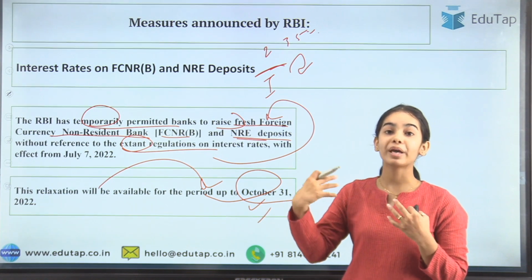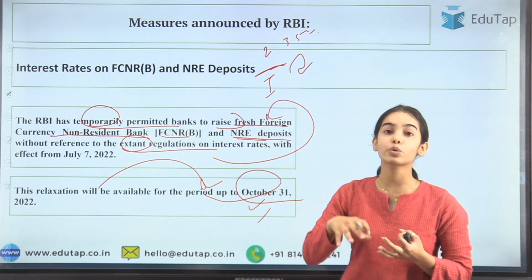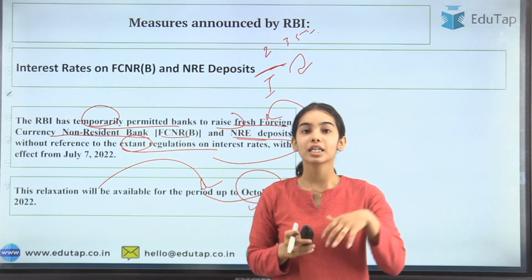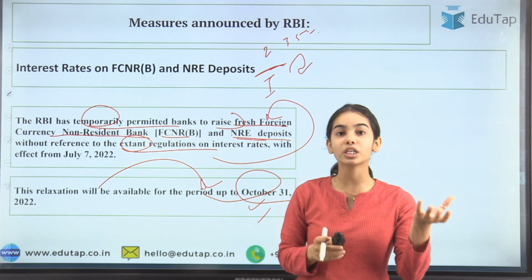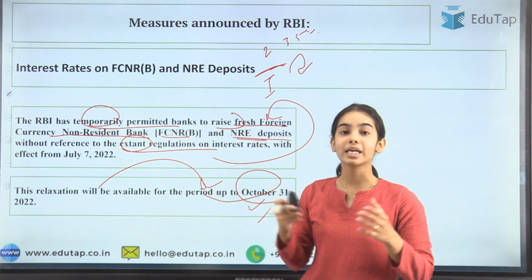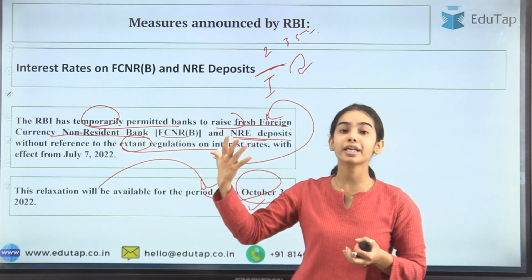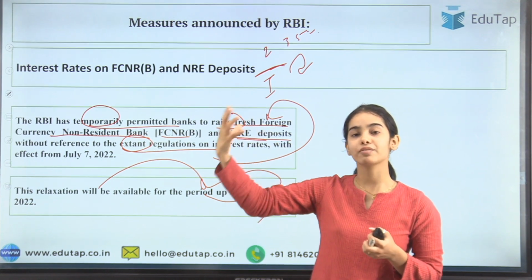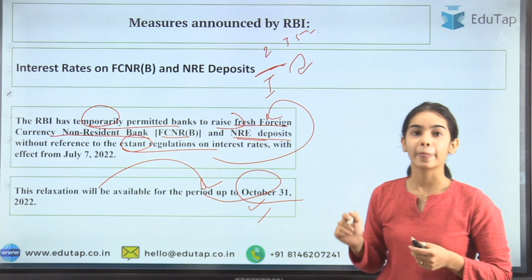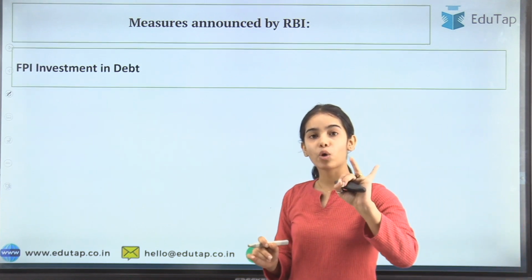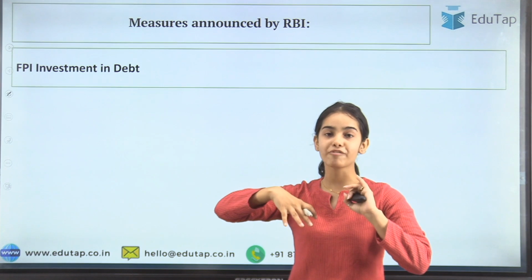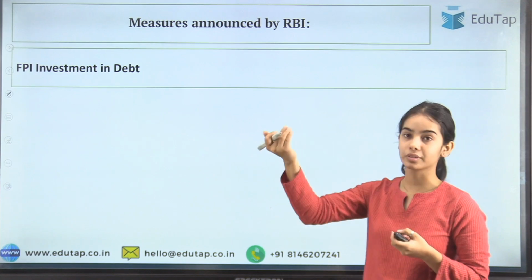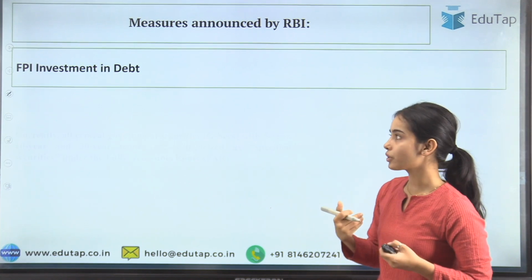So now it is also beneficial for the non-residents to invest, to save into our country, because they will get a higher interest rate. It is beneficial for both the banks and the non-resident Indians. The banks will not have to keep the CRR and the SLR on the deposits that are coming from the foreign, as well as the non-resident Indians, and of course the banks will want more and more deposits to come from there, and for that they will be ready to give a higher interest rate also. So that will promote both banks and the non-resident Indians to save more into India, and the banks will want to have more of the foreign deposits that are coming from the non-resident Indians.